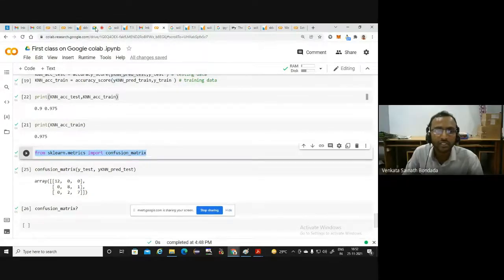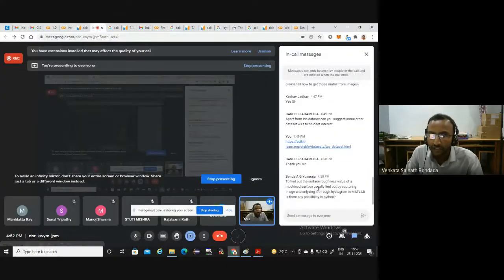Any other questions? To find out the surface roughness value of a machine surface, usually we capture an image and analyze it with a histogram. In MATLAB, is there any possibility in Python? See, whether it's in Python or MATLAB, they are the same. Okay, so we need to know the appropriate steps.